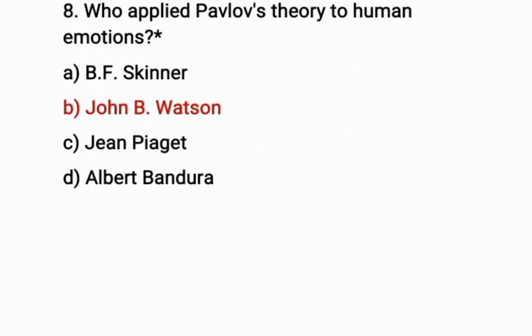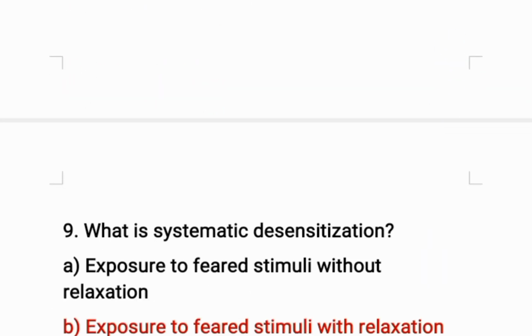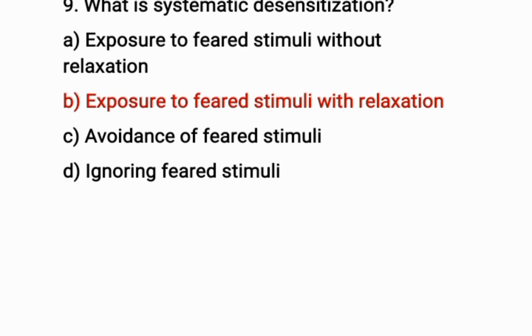Okay. Question number 8. Who applied Pavlov theory to human emotions? The correct option is B. John B. Watson applied Pavlov theory to human emotion. Okay. Question number 9. What is systematic desensitization? The correct option is B. Exposure to feared stimuli with relaxation is systematic desensitization.